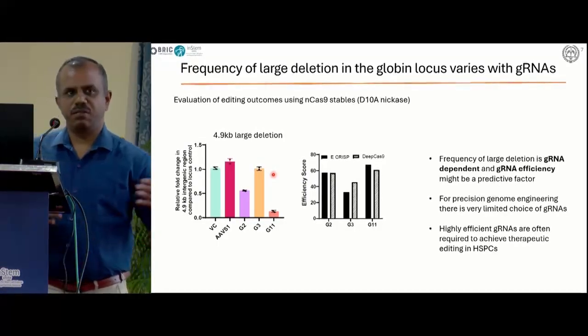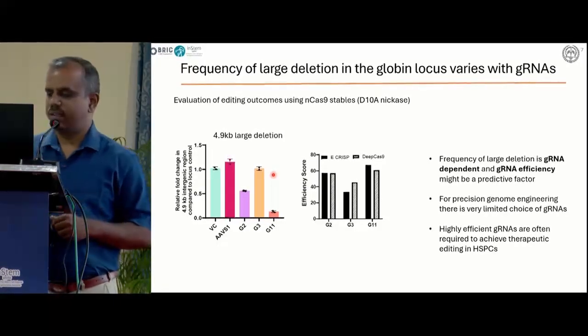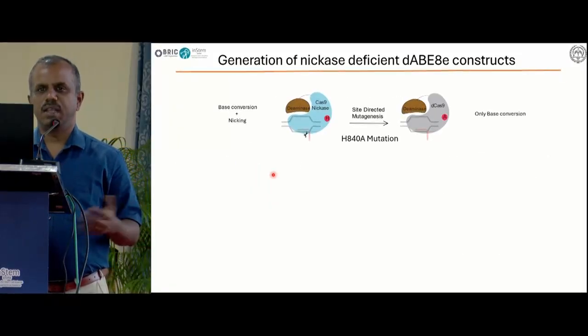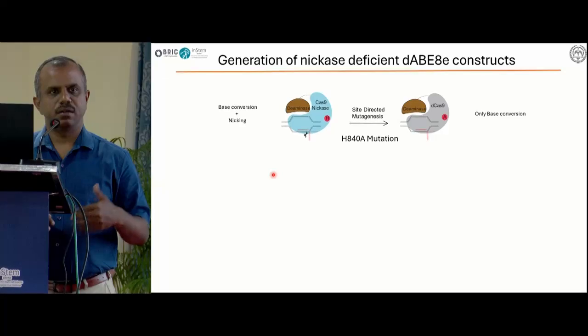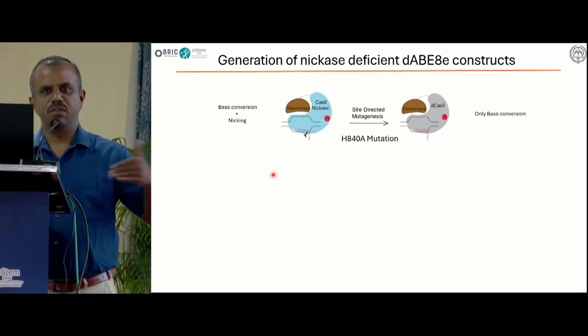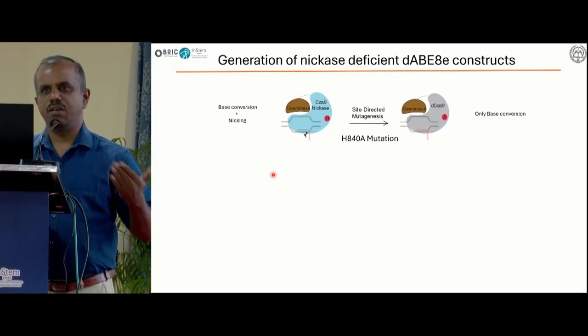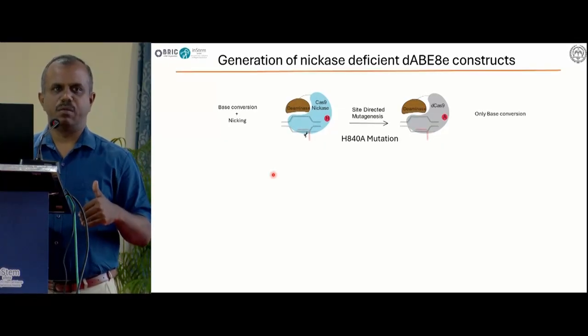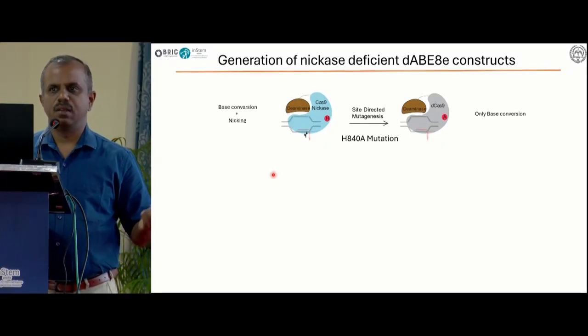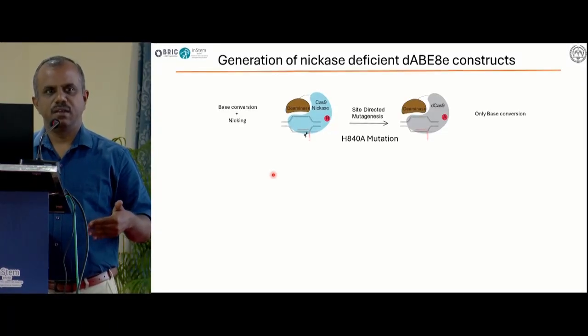So the frequency of the deletion mainly depends on the guide RNA. So next we thought of how to overcome this. The current base editors use nickase-based approaches with a deaminase. When Dr. David Liu invented the base editor, he used a normal deaminase domain with a Cas9 nickase. But later he developed a hyperactive base editor variant with a DNA nickase.